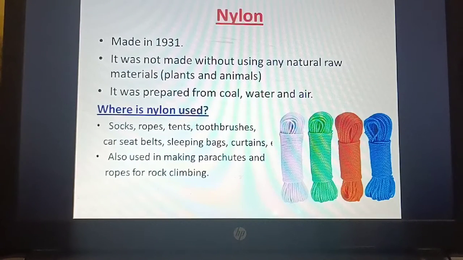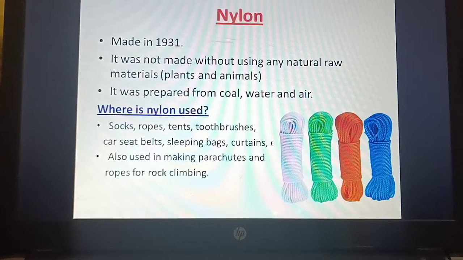Now where is nylon used? Especially socks, ropes, tents, toothbrushes, car seat belts, sleeping bags, curtains, all these things. It is also used in making parachutes and ropes for rock climbing. You might have seen on TV, people climb rocks with the help of rope.